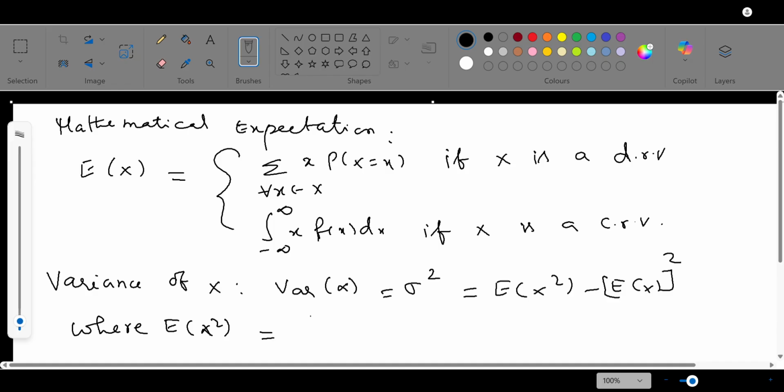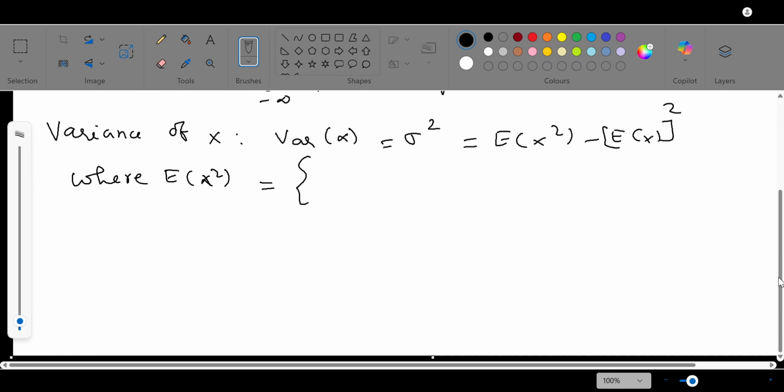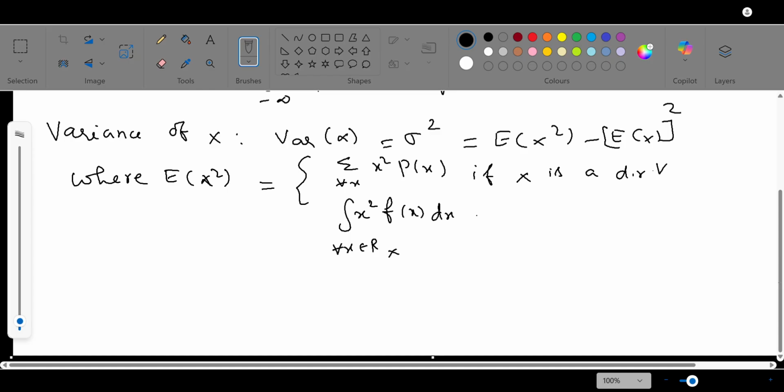E of x squared is nothing but, for discrete and continuous both the cases I write it here. If x is a discrete random variable, it is summation over all x squared P of x. Likewise, if x is a continuous random variable, it is the integral over all x belonging to its range space, x squared into f of x dx.